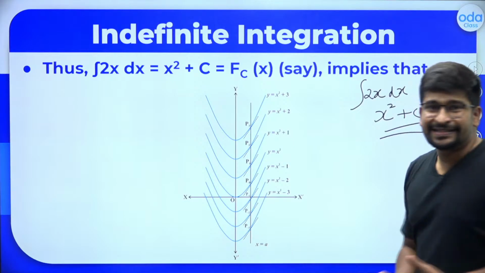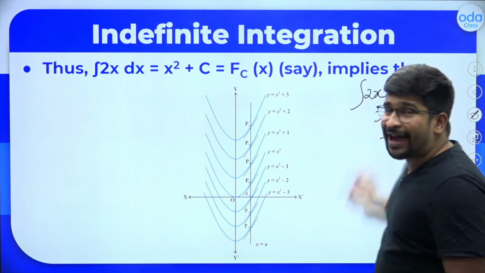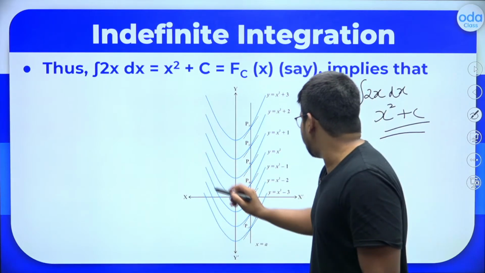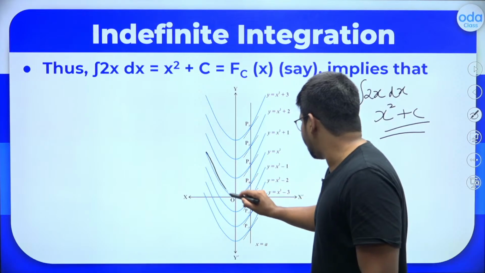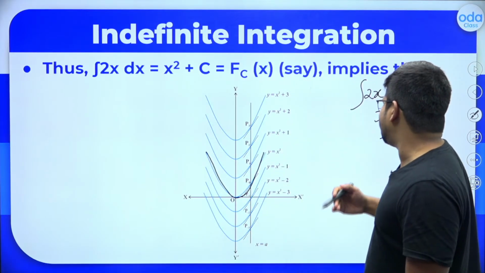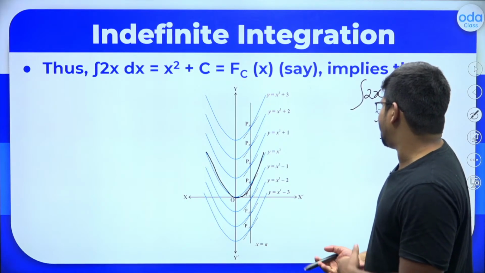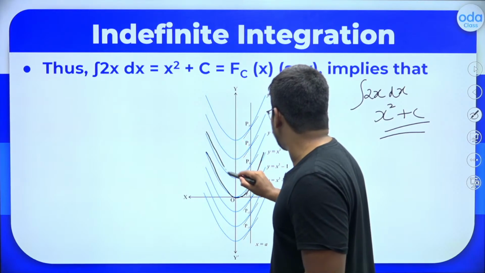Now this c is a constant whose value can change. If we put the value of c as 0, you know that it will be the graph of y equal to x square. If you shift it further, if you take the value of c as 1, then it will be x square plus 1.